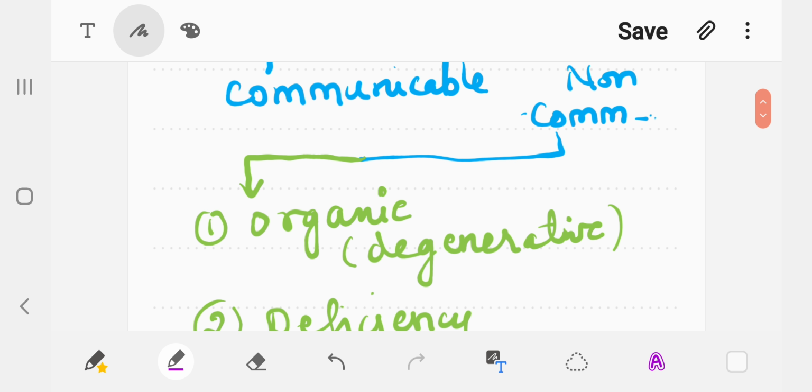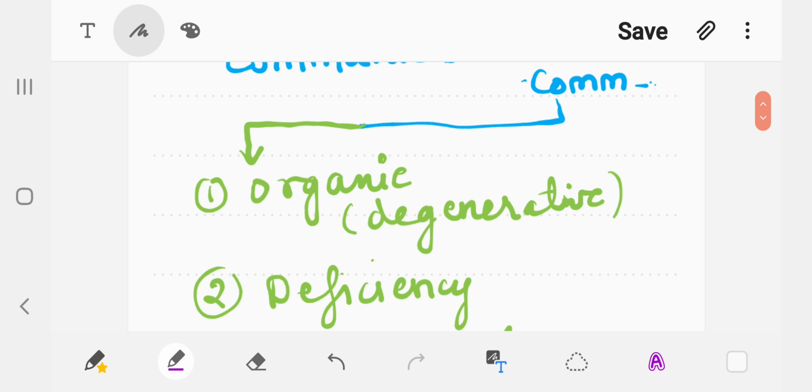The first one is organic disease, or you can say the degenerative type of diseases, in which there is malfunctioning of some of the important organs of the body, like the heart not being able to do its work properly inside the body of the individual. Then it can develop certain heart ailments or heart diseases. Likewise, epilepsy may result from abnormal pressure on the regions of the brain.